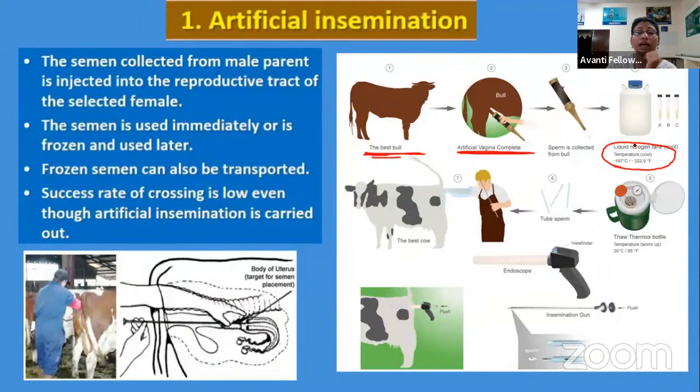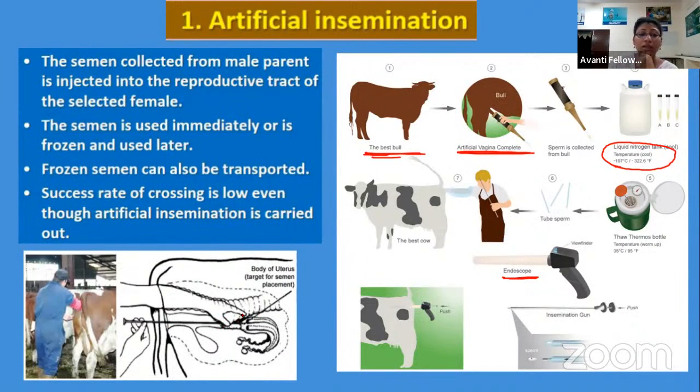We have done this for the cryopreservation of this semen so that it will not degrade and can be used at a future time. Now this semen is injected inside the superior female, right? This is a non-surgical method. With the help of an endoscope, we inject the semen into the superior female.